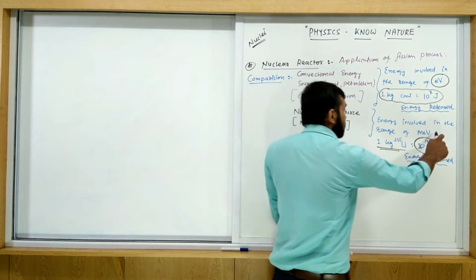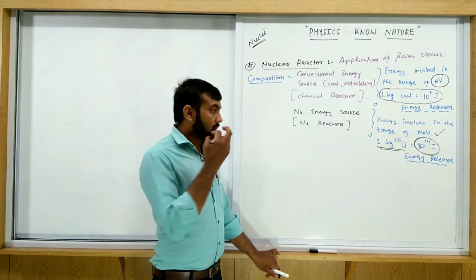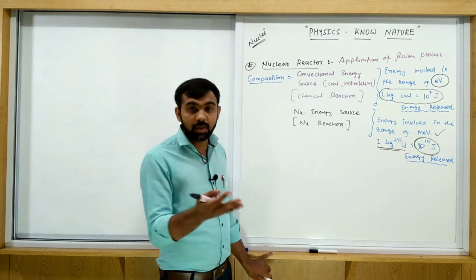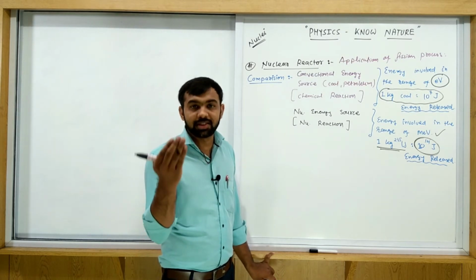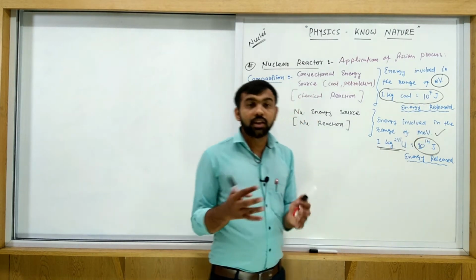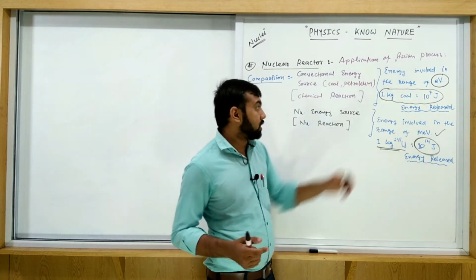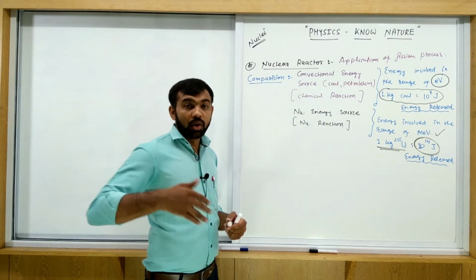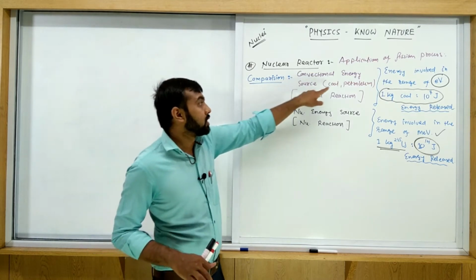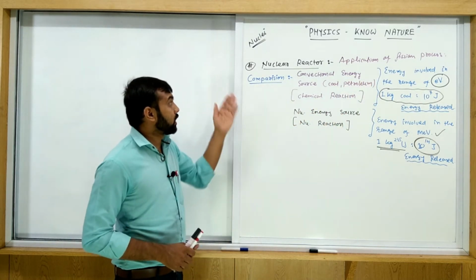Why? Because this energy is in the range of MeV, as we discussed in the theory sessions in the previous sessions. If you consider the binding energy per nucleon, it is 5 MeV, 6 MeV, 7 MeV, like this. So the energy involved in this type of reaction is in terms of MeV, which is much larger compared to chemical reactions. So a nuclear reactor produces a large amount of energy in comparison with chemical power plants, meaning coal, petroleum, like this. All of you note this. Then after that we are going to the nuclear reactions.